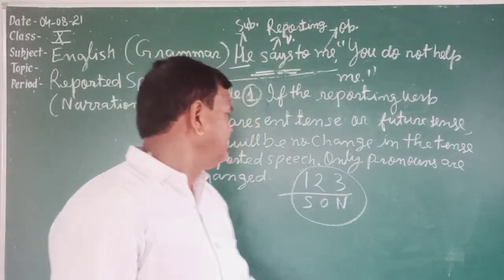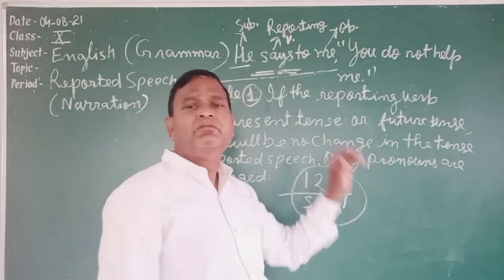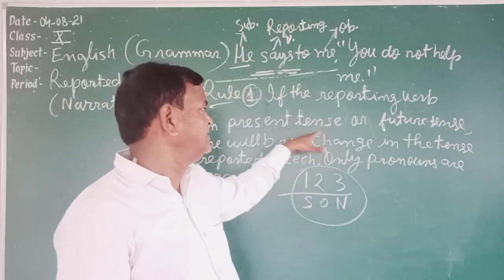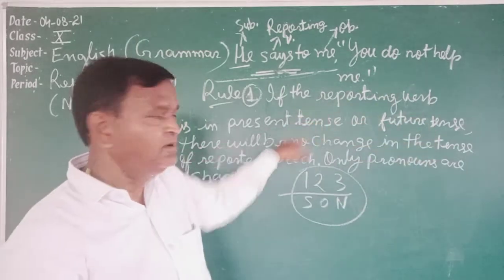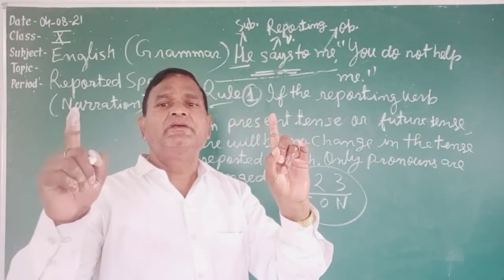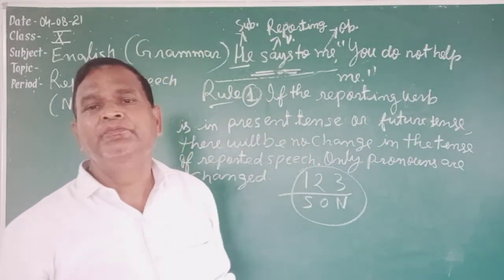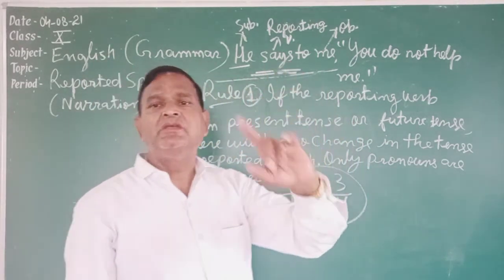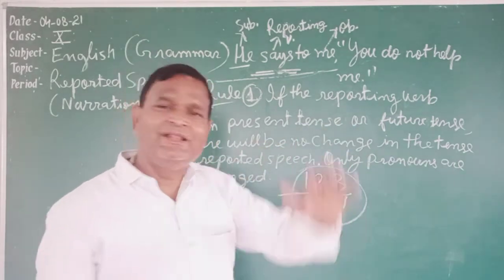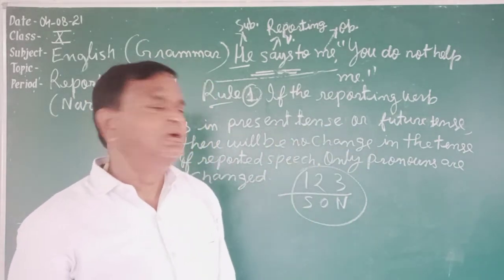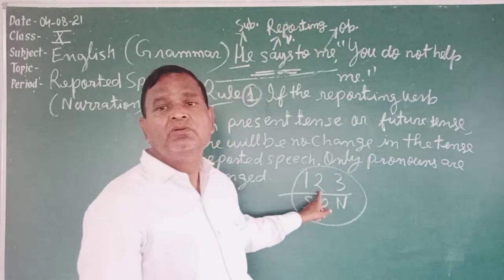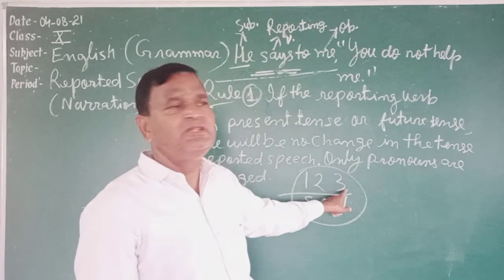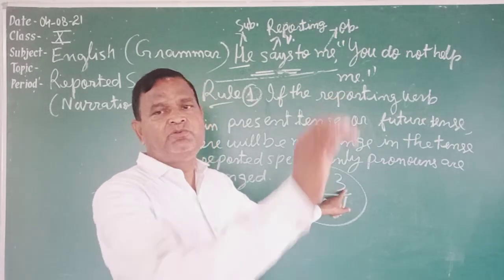I will describe what 1, 2 and 3 are. 1 is first person pronoun. Just before this I made the chart: first person pronouns like I, we, in all cases, subjective case, possessive case: I, me, my, we, us, our. All these are first person. Second is second person pronoun: you, your. Third person pronouns: he, him, his, she, her, they, them, their, it, its. In the chart I have told you.